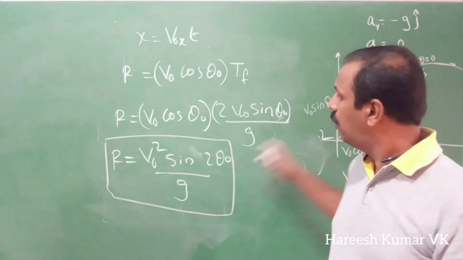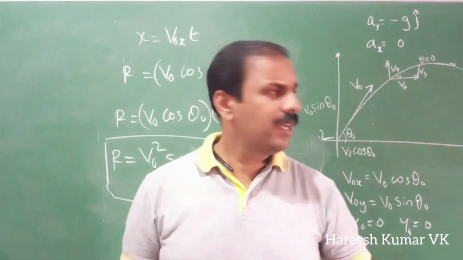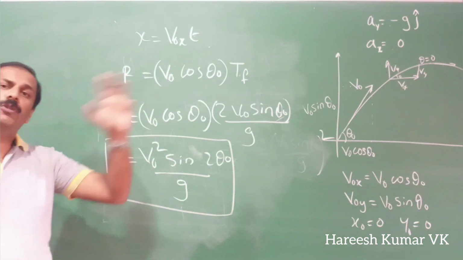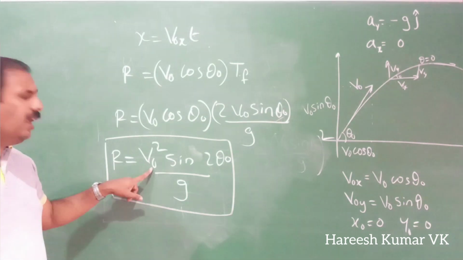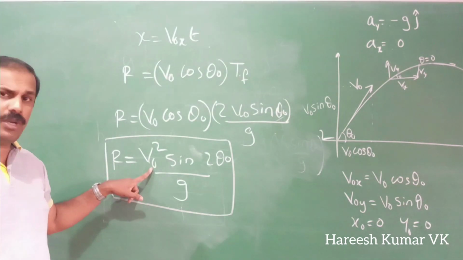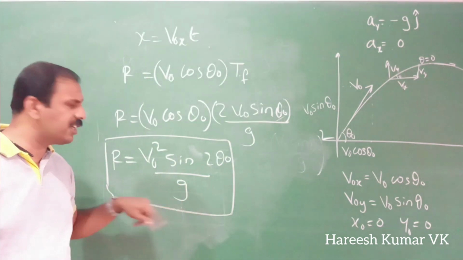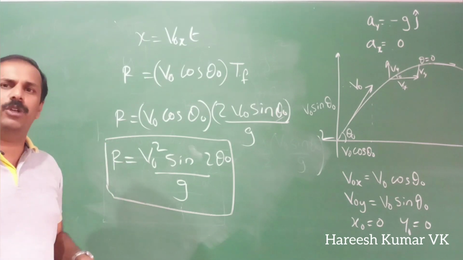So all the equations are over now. We will get a range this much. So you see here, when you are throwing something, up to what range it will go depends on which values. Initial velocity v0 square is coming, the angle theta 0 is also coming, and acceleration due to gravity also. Acceleration due to gravity is the same, we can take 9.8, no issues.